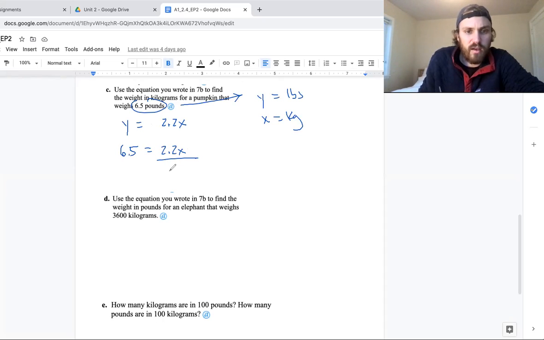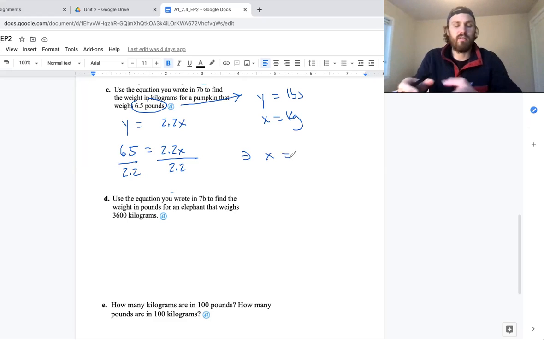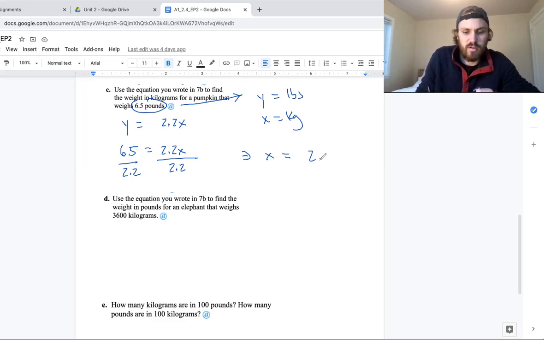Then to get x by itself, I can divide by 2.2. And that gives me x equals whatever 6.5 divided by 2.2 is, which is approximately 2.95 kilograms. So close to 3 kilograms.